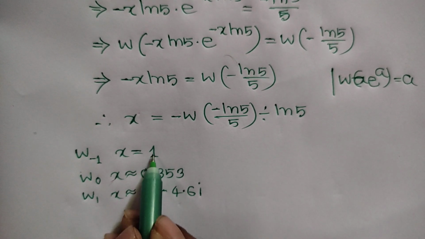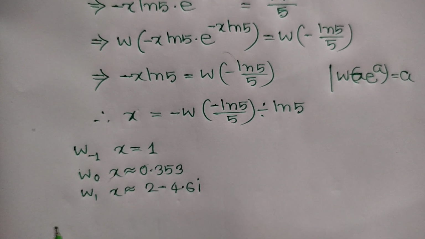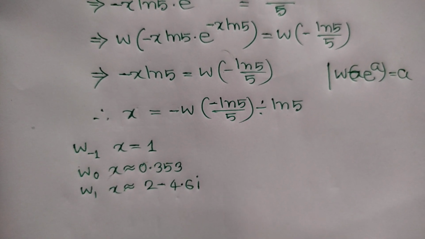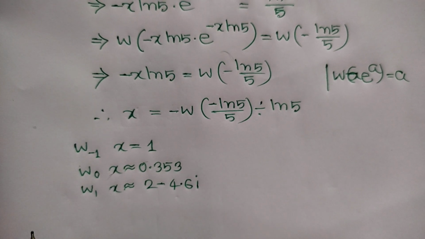So there are two real solutions of this equation and infinitely many complex solutions.